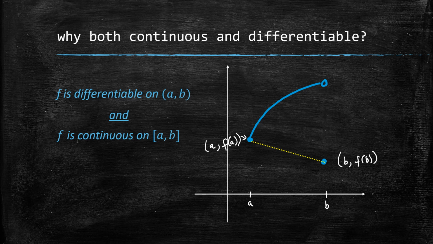Now, just as an aside, it is possible that the function could have done the same thing, but looked something like that. And then you could argue, well, look, there is a point where the slope of the tangent line equals the slope of the secant line. But the problem is that it can't be guaranteed by the mean value theorem because of the counterexample we just looked at. Now you could change your interval and look over a smaller interval and then use the mean value theorem to guarantee that. But you need both conditions in order to be able to apply the mean value theorem.